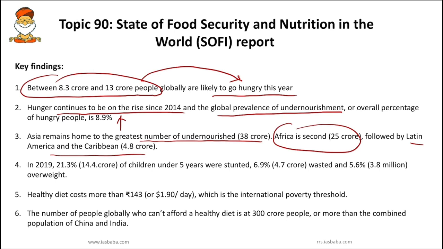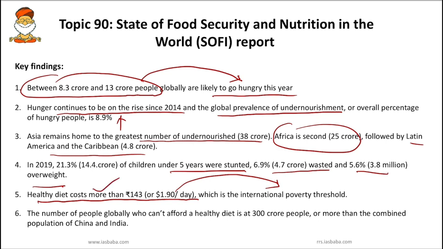So Asia is again performing poorly when it comes to malnutrition. In 2019, in Asia alone, 21.3% of the children under 5 years were stunted, around 6.9% were wasted, and around 5.6% were overweight. The SOFI report is also highlighting that a healthy diet costs more than 1.90 dollars per day. That is the international poverty threshold. We know that the World Bank has set 1.90 US dollars as the international poverty line.